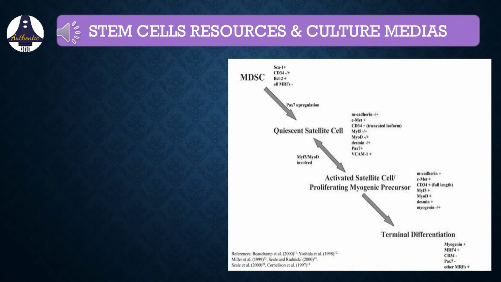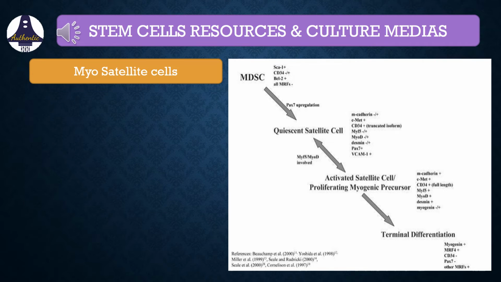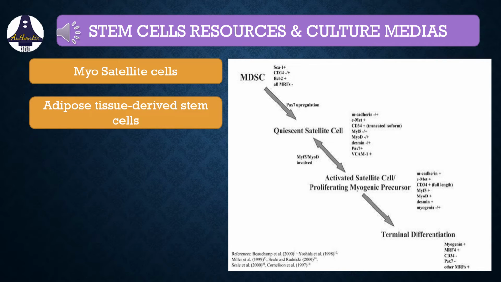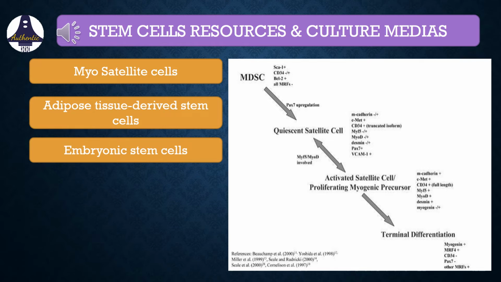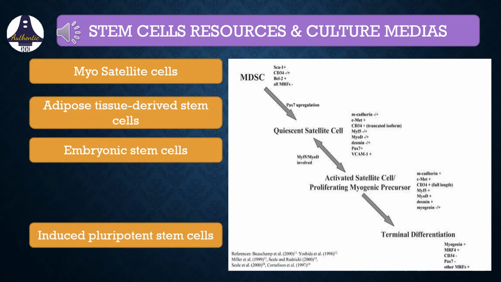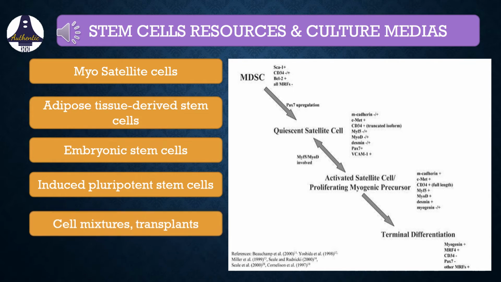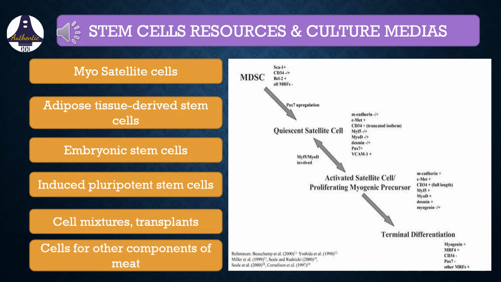Let's see about the stem cell resources and culture media. We can have myosatellite cells derived from mature muscle tissue or adipose tissue derived stem cells from fat tissue. We can also have embryonic stem cells from embryonic tissue or induced pluripotent stem cells, which are induced by genetic manipulation of adult cells. We may also require cell culture media or transplant media and even other cells for other components of meat like adipose tissue or fat tissue.